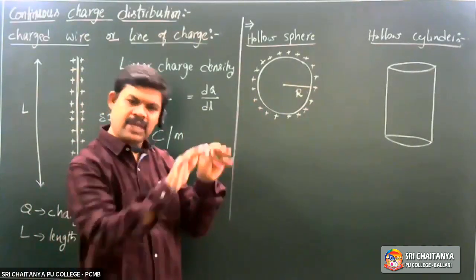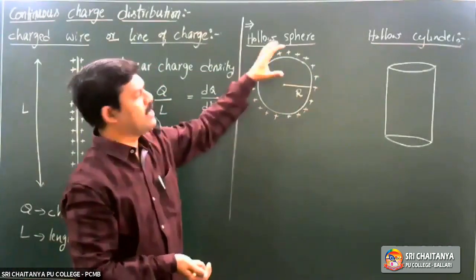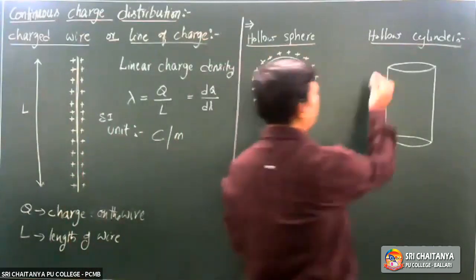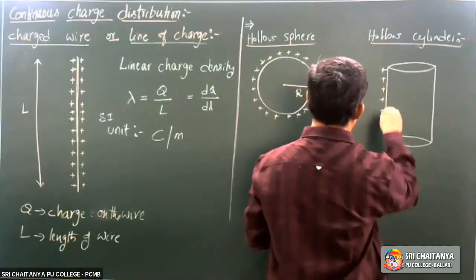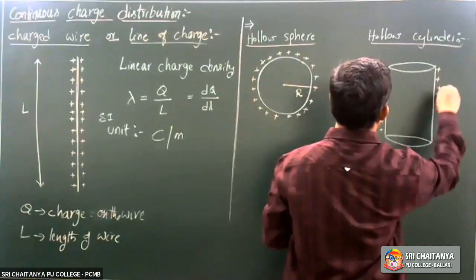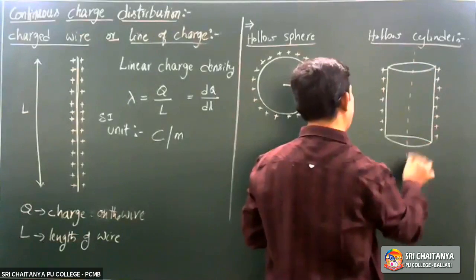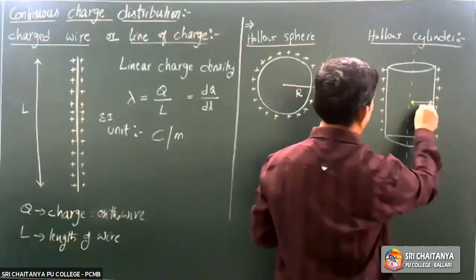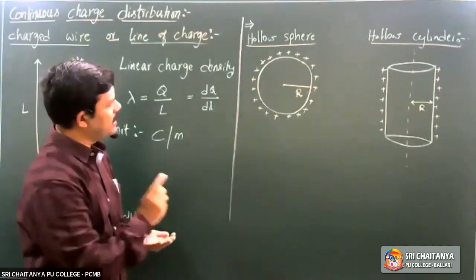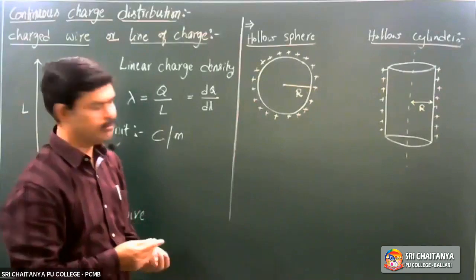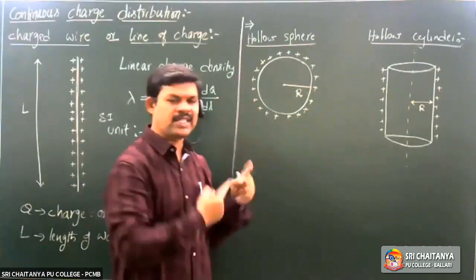This is also an example for continuous charge distribution, but here it is distributed on the surface. In the earlier case it is linear charge distribution, here it is surface charge distribution.